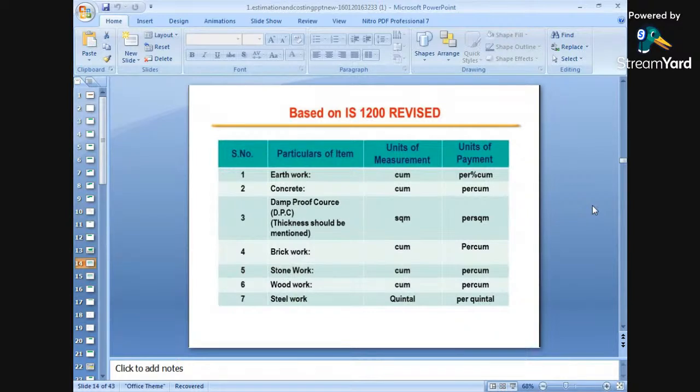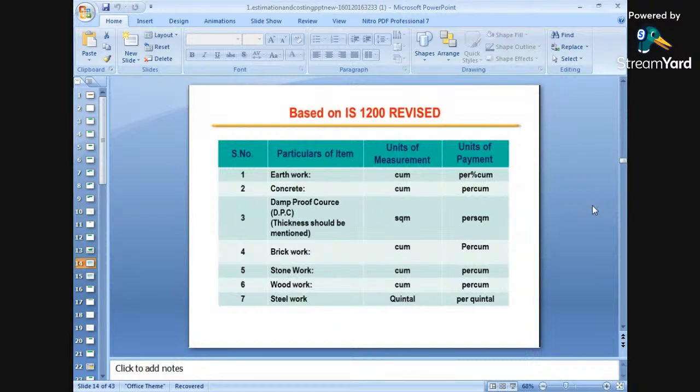DPC, damp proof course, if its thickness is mentioned, is measured in square meters. One thing to keep in mind is that for DPC, the thickness will always be mentioned, it will be given. So depending upon the thickness, it will be measured in square meters.